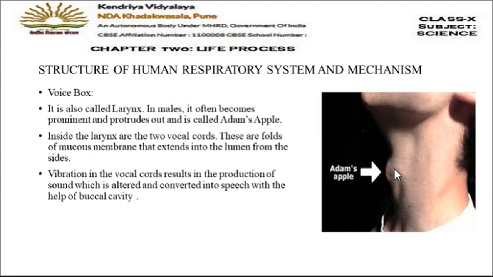This Adam's apple, this protruding part of the voice box, is only seen in males. In females, this part is not protruding, but the voice box is present in both males as well as females.